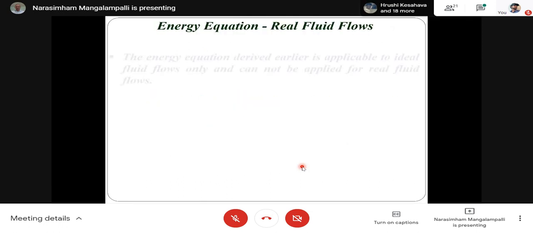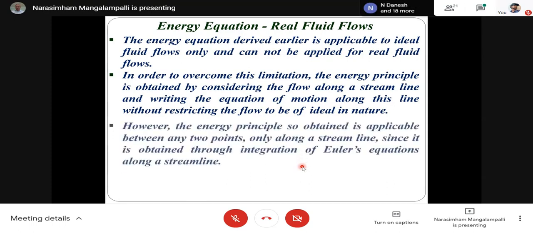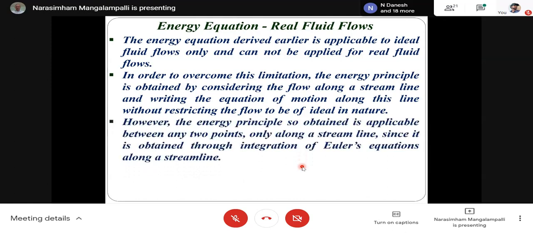Now we will proceed to energy equation for real fluids. The energy equation derived earlier is applicable to ideal fluid flows only and cannot be applied to real fluid flows. In order to overcome this limitation, the energy principle is obtained by considering the flow along a streamline. Now what we do is we will consider only a streamline flow.